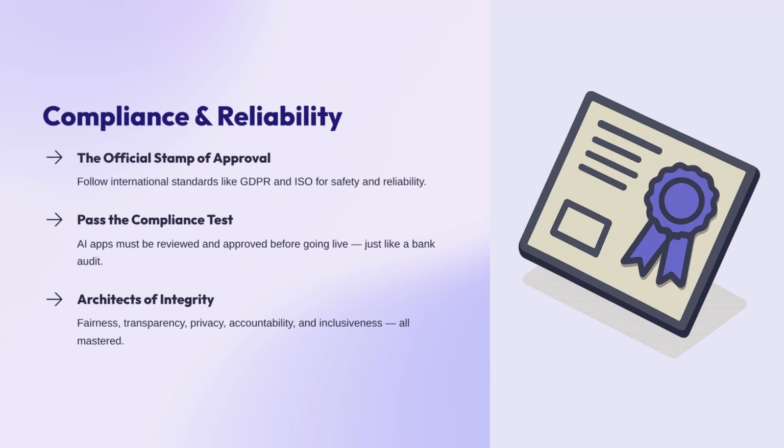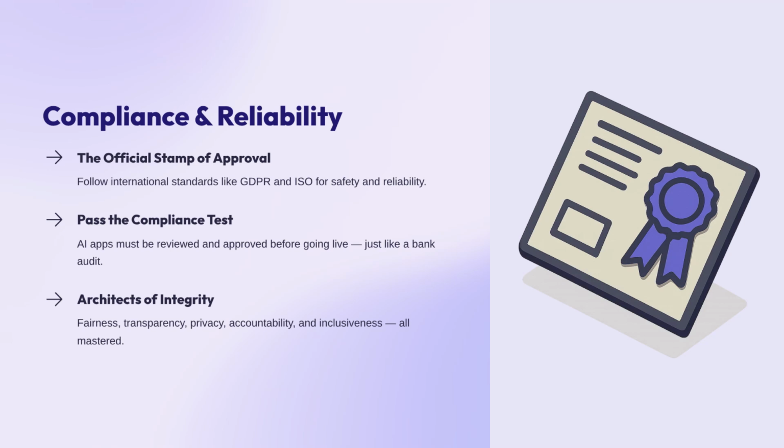It's like getting a safety certificate for a car. You want to be able to show your clients, look, our AI follows the highest global rules for safety and reliability. As a trainer with over 25 years of experience, I've seen that companies that ignore these rules eventually get in big trouble. Imagine a dummy example. You are a bank. You have a compliance officer whose whole job is to make sure you are following the law. Your AI app needs to pass their test before it goes live. Let's break this down together. As builders, we are the architects of integrity.